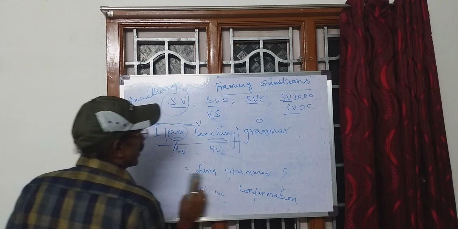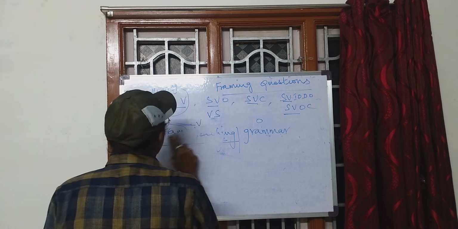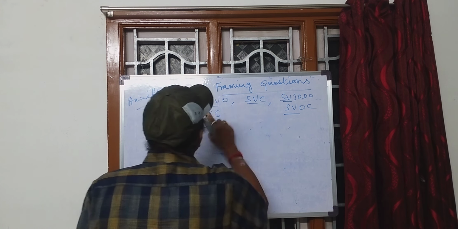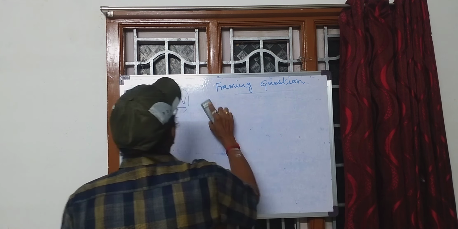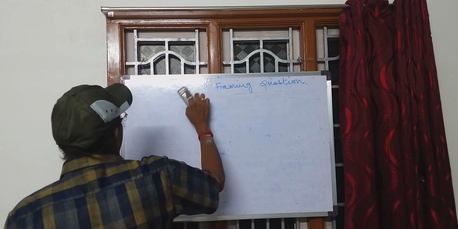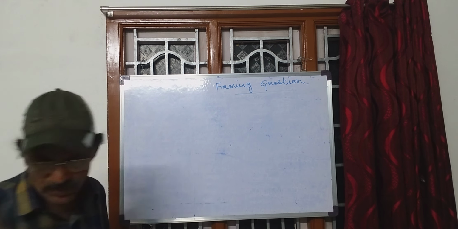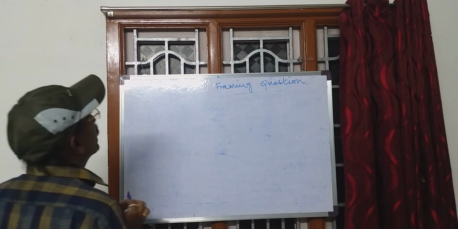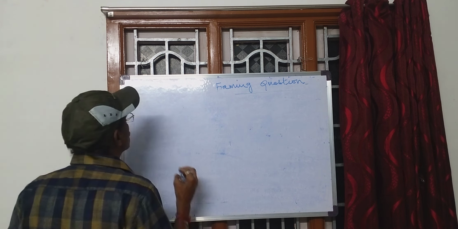I'll give you some more examples by putting the operators at the beginning and framing questions. So sentences in SVO order should be changed by separating the auxiliary verb and putting it at the beginning of the sentence.